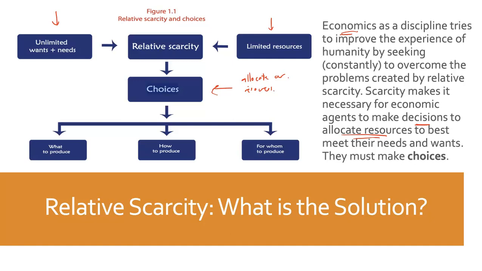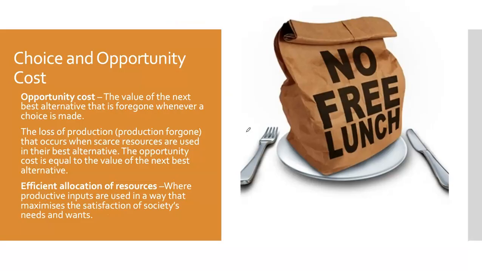And what are those choices? What are we going to produce? How are we going to produce it? And for whom we're going to produce it. That is the job of an economist. And with this choice comes a really important concept called opportunity cost. When we have to make choices, often we have to make a choice which means giving something up. An opportunity cost is a technical term for that because we consider it the value of the next best alternative that is foregone whenever a choice is made.